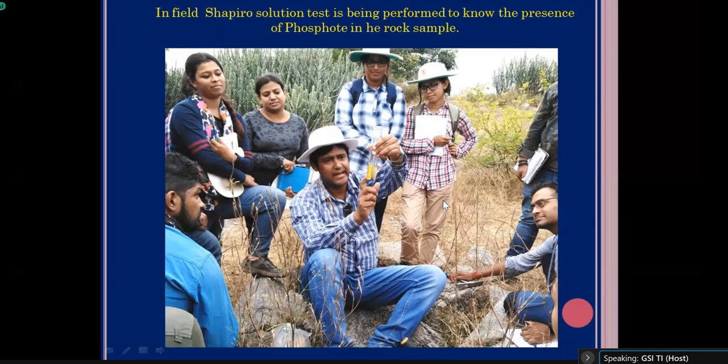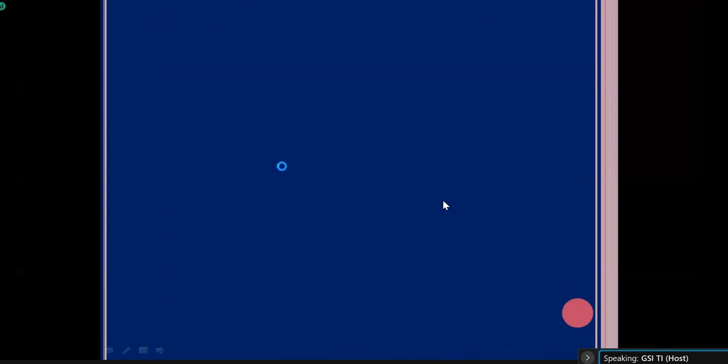Again, you see the intensity: in one test tube the intensity is very low, and some ppm level of P2O5 might be there. But in the other test tube, you can see the intensity of yellow color is more, so definitely some amount of P2O5 is there in the sample. So this is an in-field test done by me and some of the trainees. So that is all about this presentation.